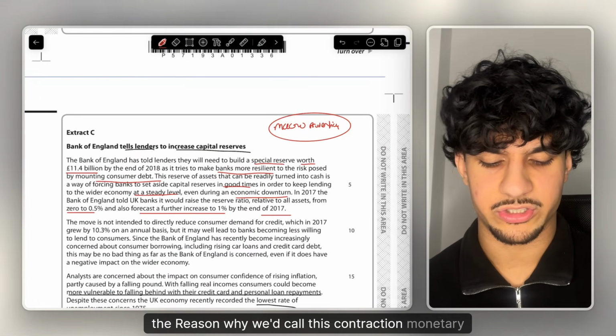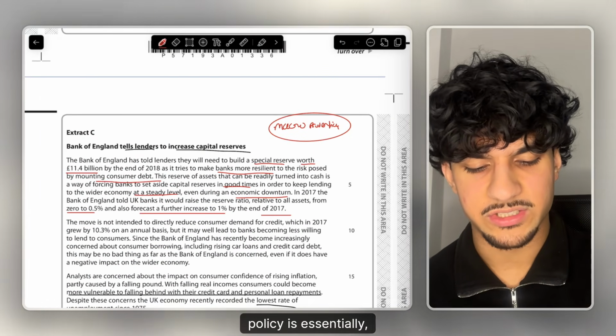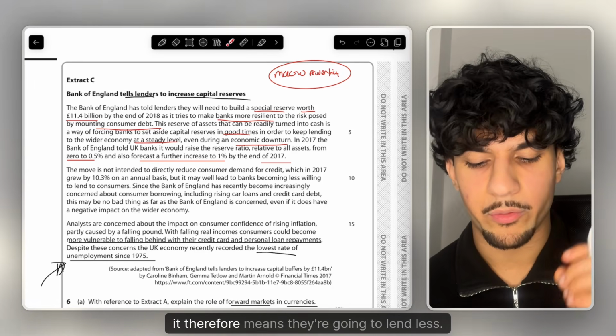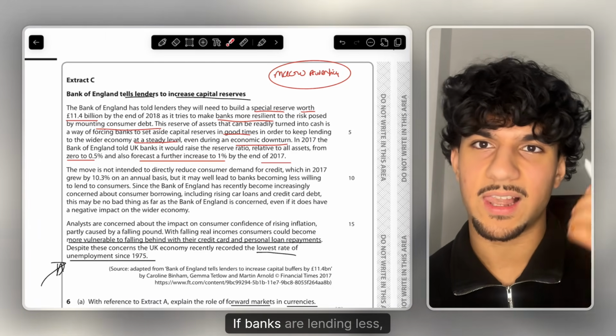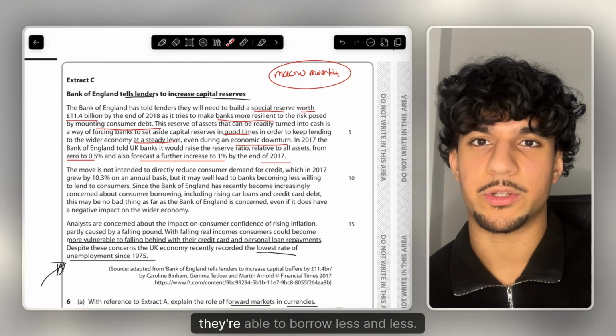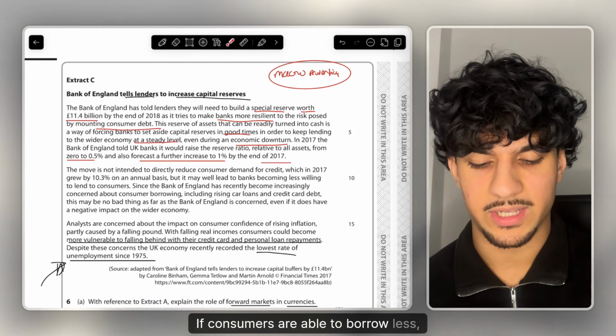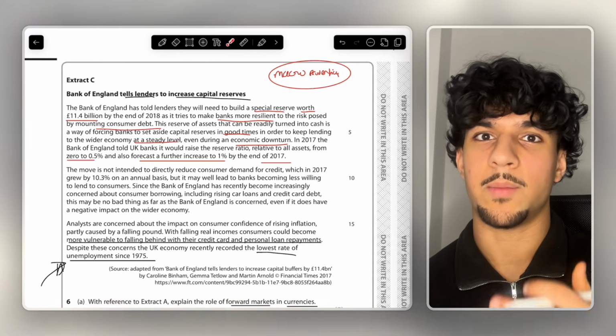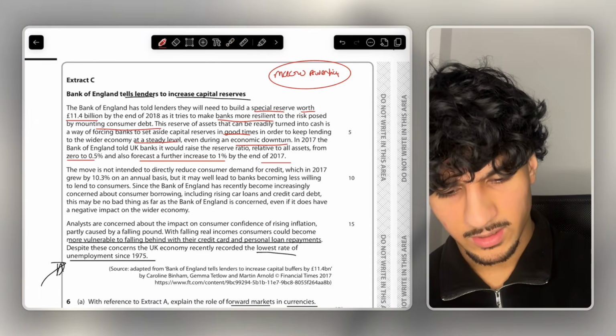The reason why we'd call this contractionary monetary policy is, very simply, that if banks have to save more, it therefore means they're going to lend less. If banks are lending less, it means that, of course, consumers are able to take on less debt, they're able to borrow less, and if consumers are able to borrow less, of course, it doesn't stimulate AD as much, thus meaning it contracts the economy, meaning that is a contractionary policy. And then let's just keep on reading.